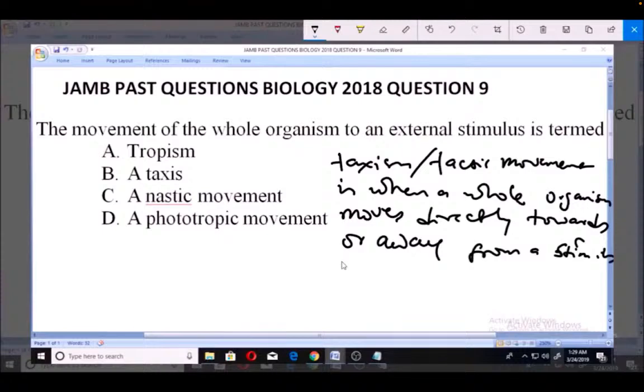That's what we call taxism. The stimulus comes from a particular direction and the response of the organism is in relation to the stimulus.